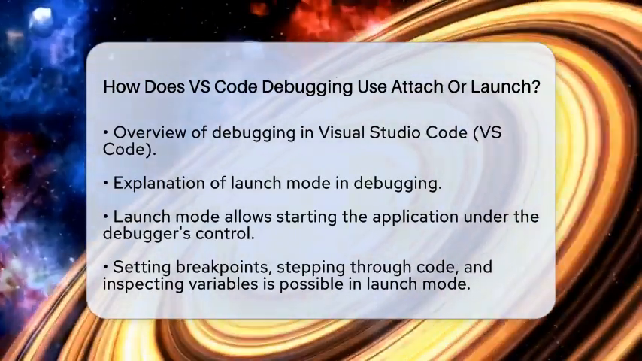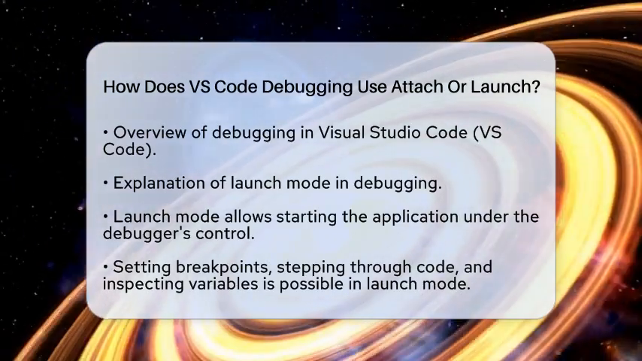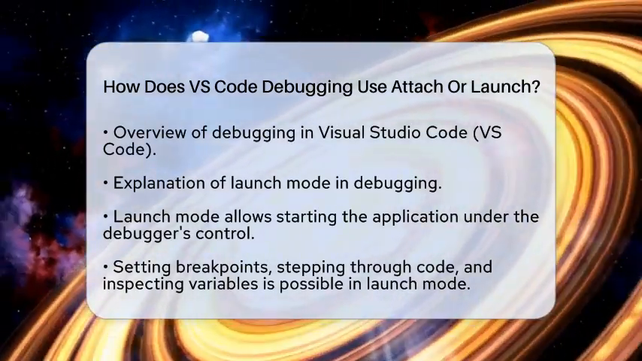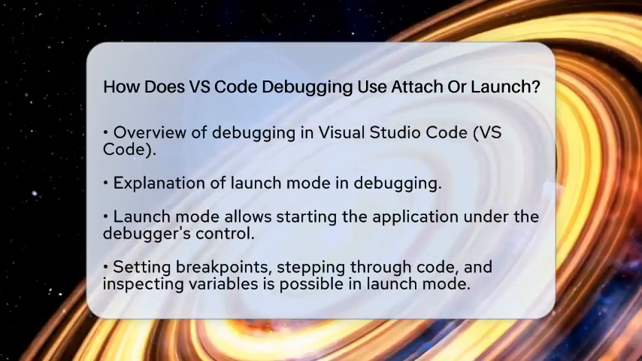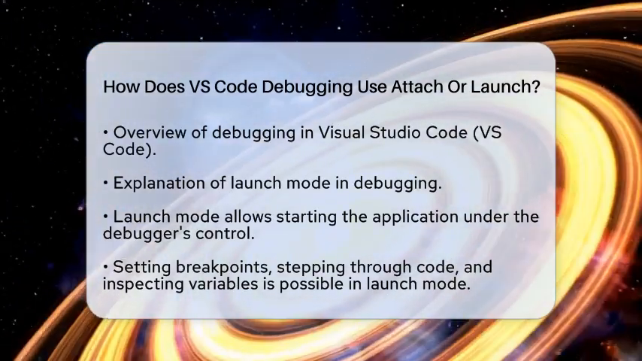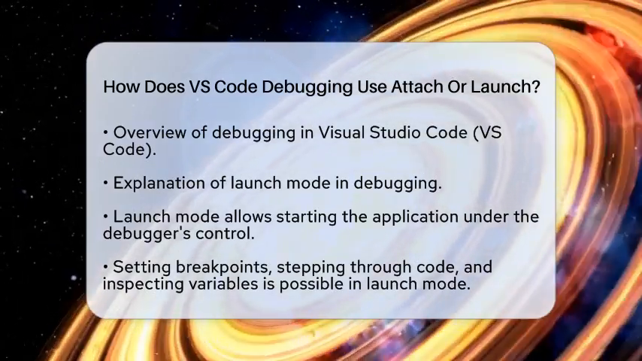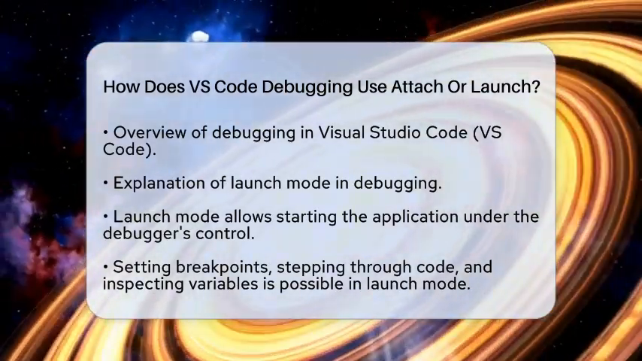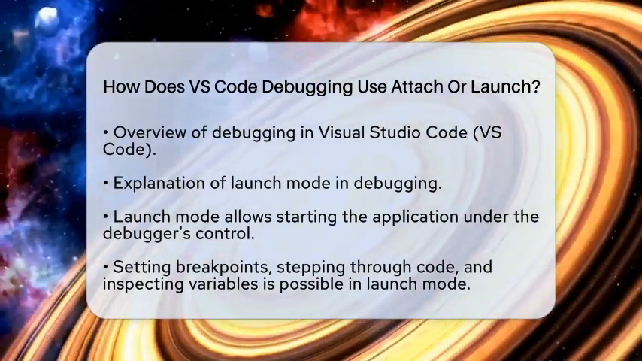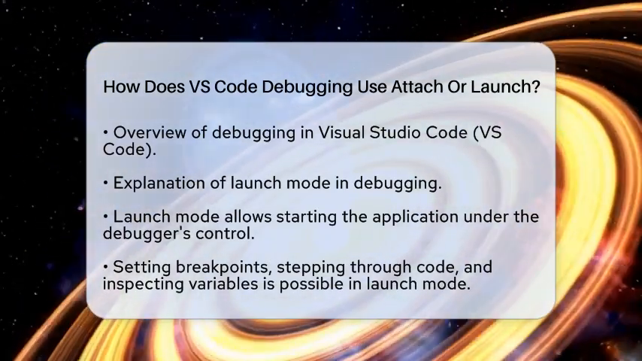First, let's talk about launch mode. In this mode, Visual Studio Code takes charge by starting your application directly under the debugger's control. This means you can set breakpoints right from the beginning, step through your code, and inspect variables as the program runs. To set this up, you create a launch configuration in the launch configuration file.